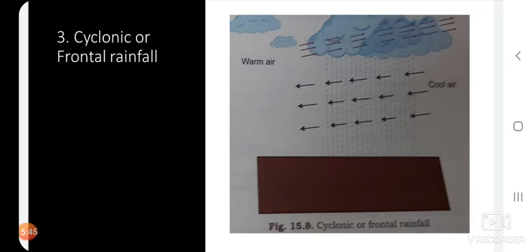And this cyclonic or frontal rainfall, how does it occur, children? Two different air masses are formed with different temperatures and other physical properties. When warm and cold air masses confront each other, the warmer, lighter air generally climbs above the colder, heavier air, and the boundary zones of these air masses are called the fronts. So, children, the rainfall is continuous in the form of drizzle also.